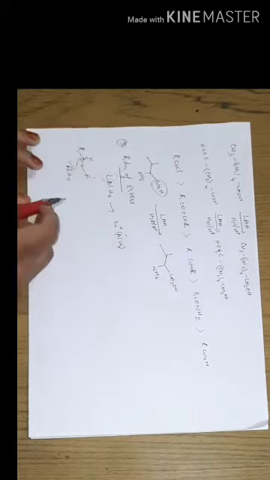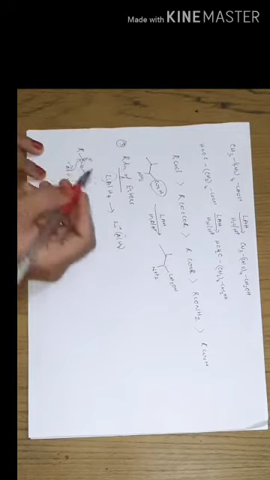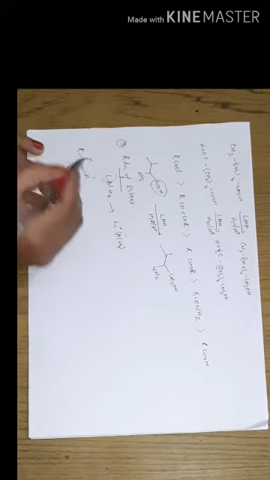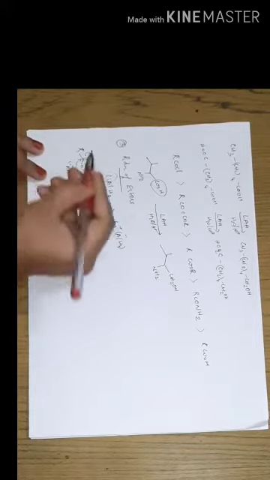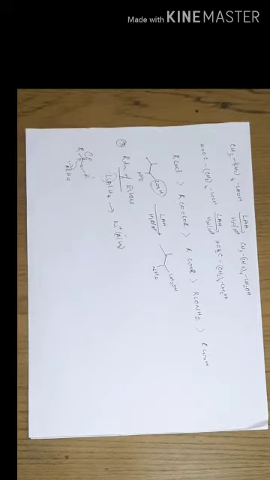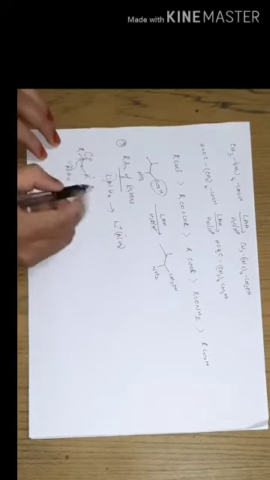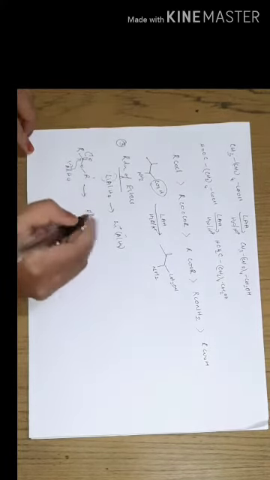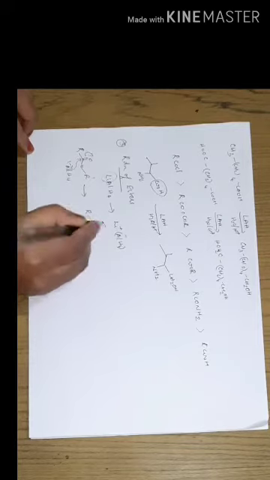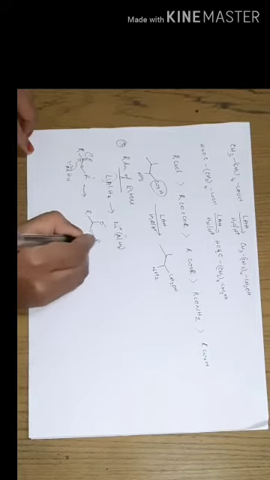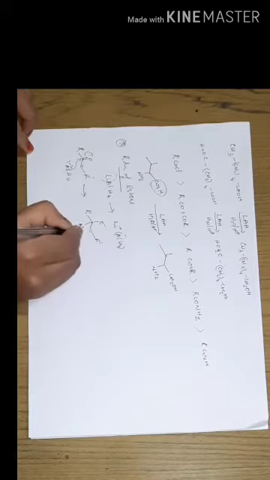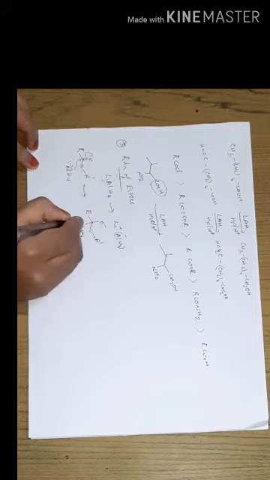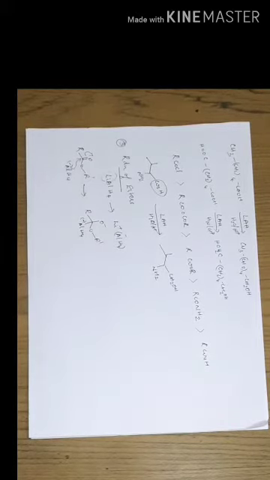Here this AlH4 minus ion is attacking the carbonyl carbon atom, and when it attacks, the C=O bond is shifted to the oxygen atom. Thus it leads to the formation of another complex structure like this, that is R-C-O minus, OR dash, and AlH4 minus ion.